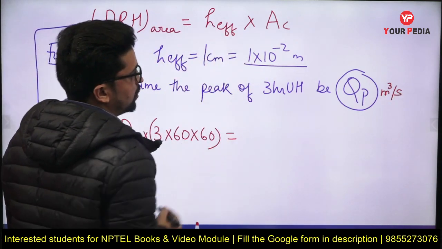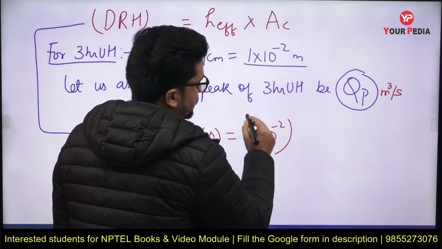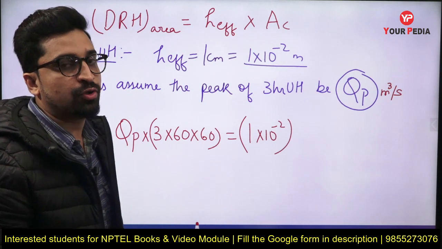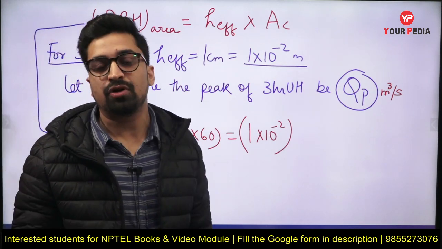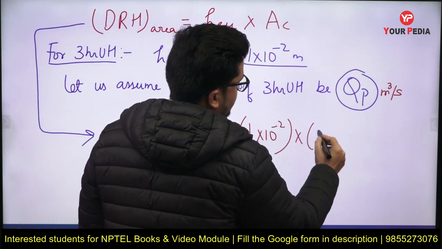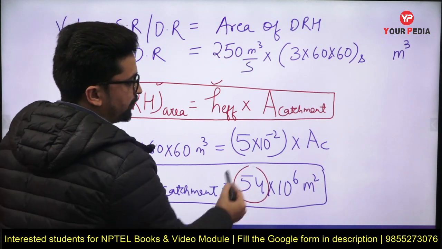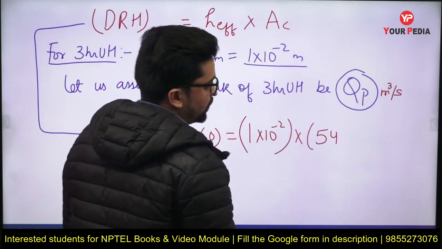So this will be equal to H effective is 1 into 10 raised to power minus 2. Since this is a unit hydrograph, we know that the effective rainfall depth is 1 centimeter, right? And area of catchment we have just calculated as 54 into 10 raised to power 6 meter square.